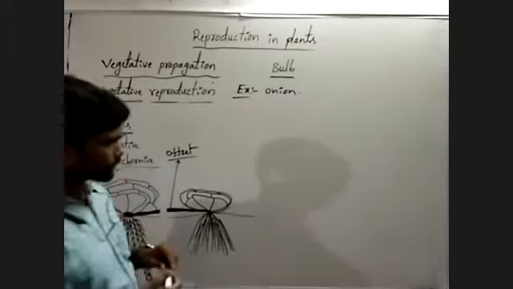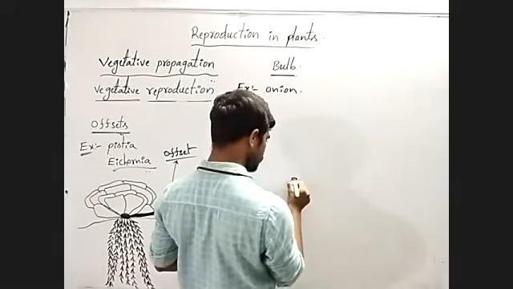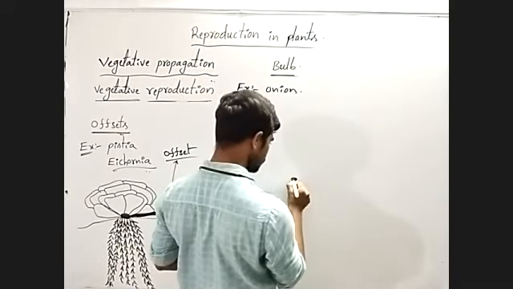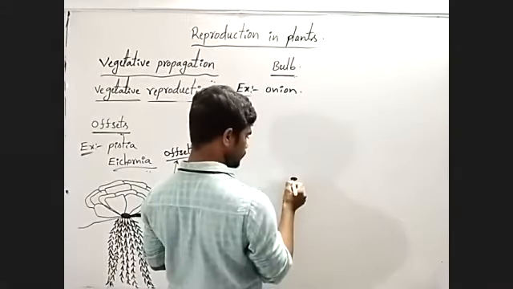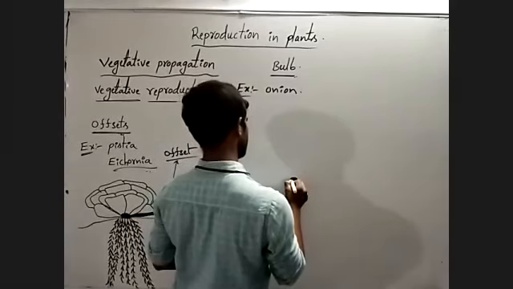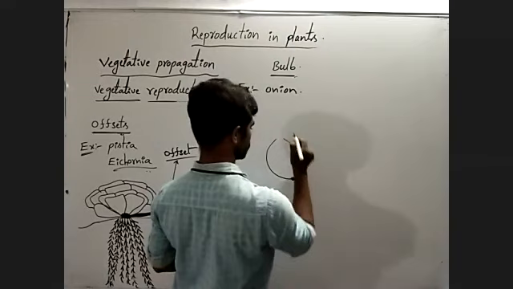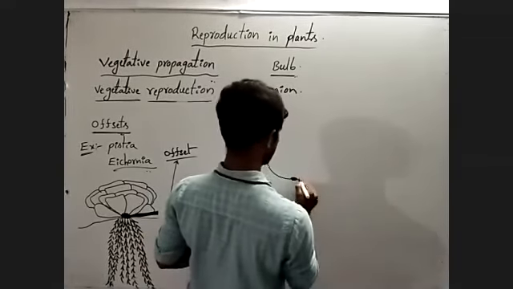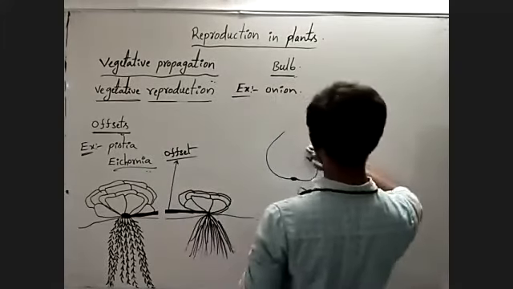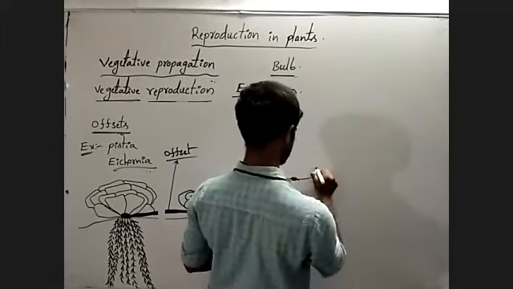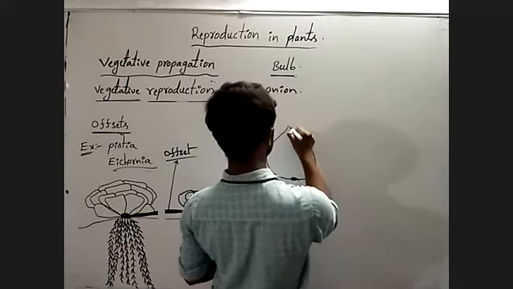In these plants, the stem is condensed as a disc-like structure. From the condensed stem, leaves are developed. Observe carefully. Leaves are developed aerially.